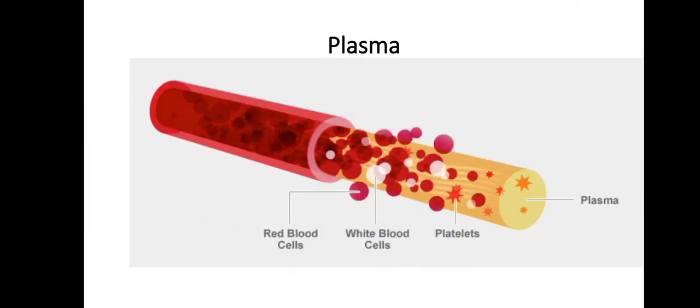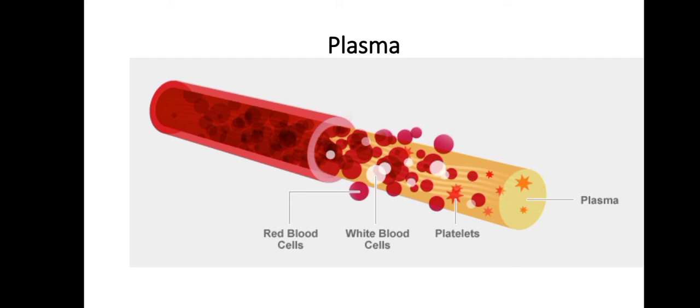The liquid part of blood is called plasma. Plasma is a pale yellow sticky fluid. It is 90% water and 3.5% common salt. Plasma contains dissolved substances such as digested food and waste products like carbon dioxide and urea.